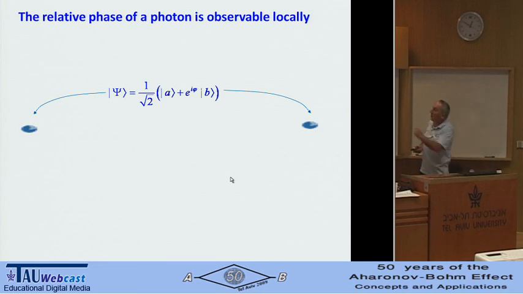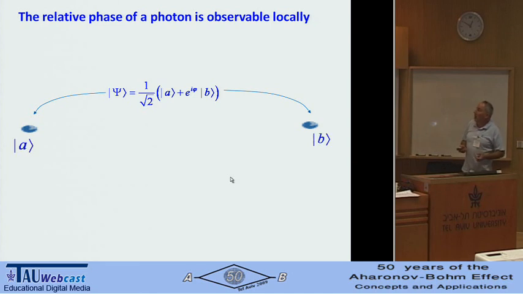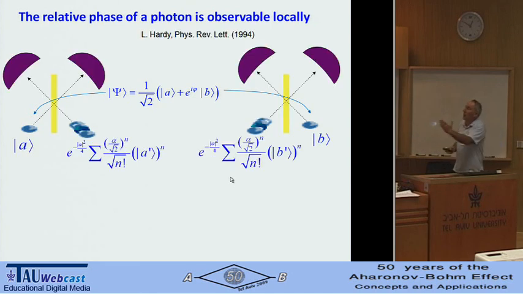We have this photon separated into two wave packets, A and B, and then we bring a coherent state locally. One coherent state alpha here, and another alpha coherent state in another place. And now we make this experiment and we put in a beam splitter and we look at correlations. Now, playing with alpha, in the end we will find the phase.